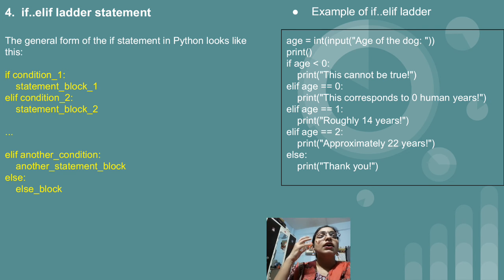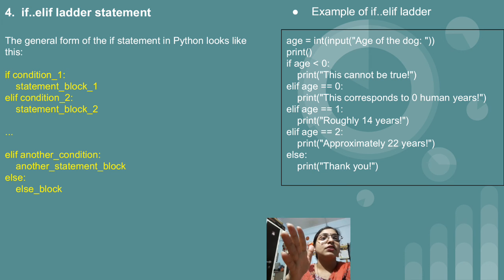Normally if we are considering a 1 year dog, the development is equal to 14 years. The memory or the development in a human which takes place within 14 years, the same development will take place in a dog in 1 year. As they have a short life, and we have a long life, our development will take a long time. But in case of animals, they have a short life span. So their 1 year is equal to 14 years for a human being. So this we have considered.